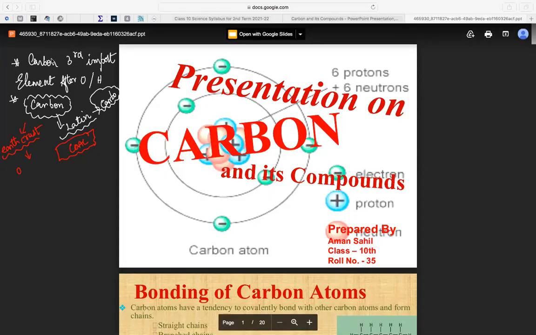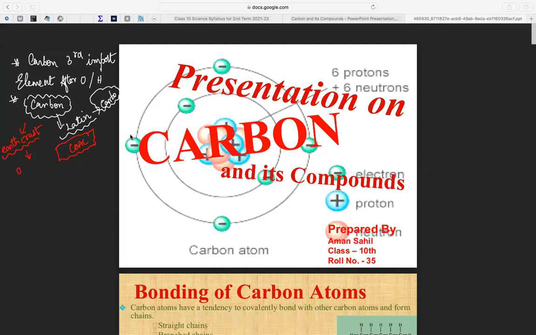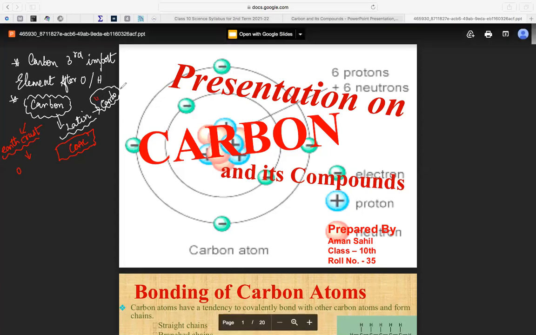See, carbon is the third important element after oxygen and hydrogen of the life which exists on the earth. The name carbon is derived from a Latin word. The Latin word is nothing but carbo, we say it. That means coal.